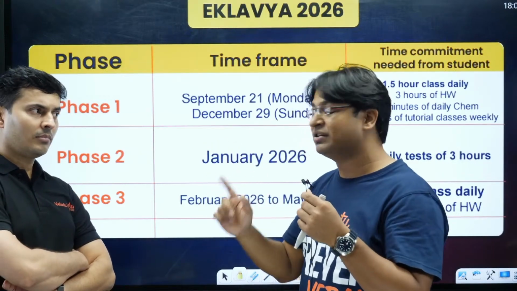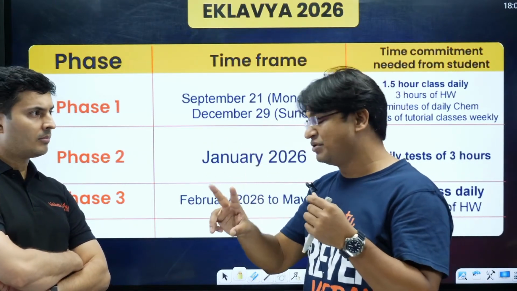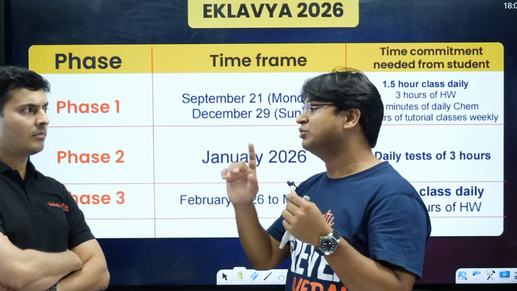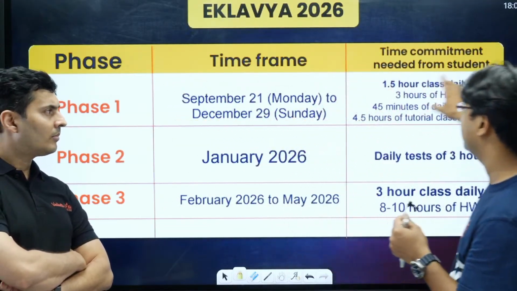At the end of every week, a test will happen. Paper 1 and 2 tests will happen on Sunday. Paper 1 will be JEE Main pattern and paper 2 will be JEE Advanced pattern. All these tests are going to be part syllabus tests. So that is what your phase 1 is.